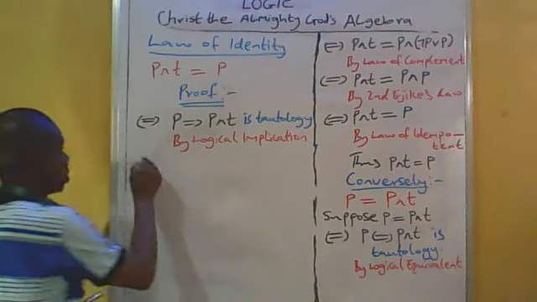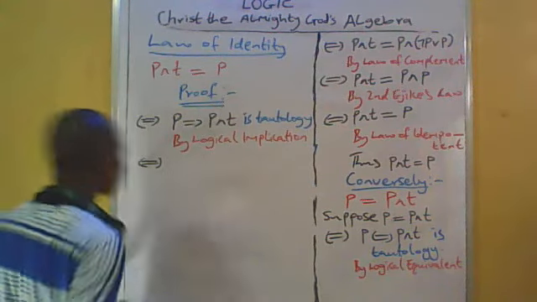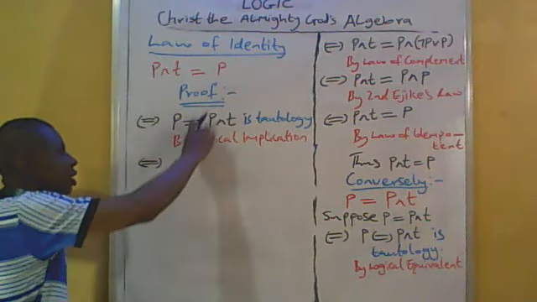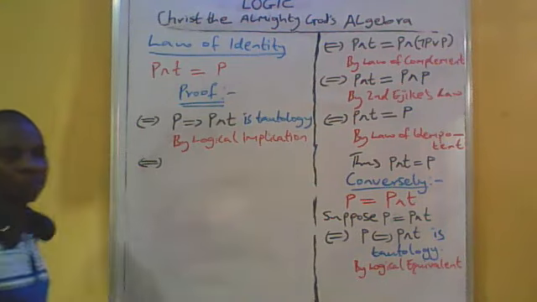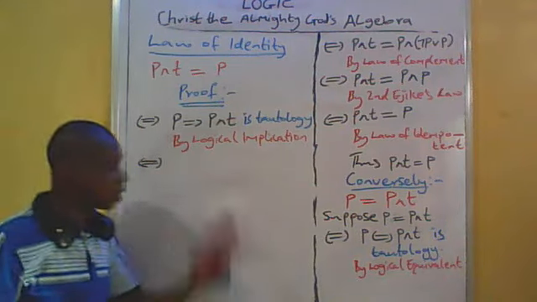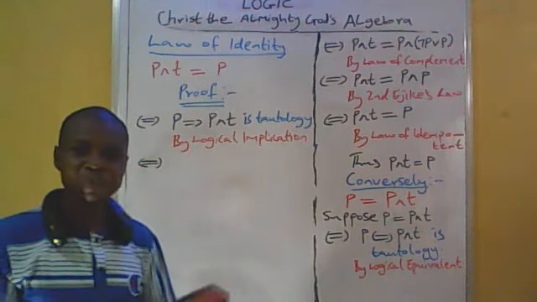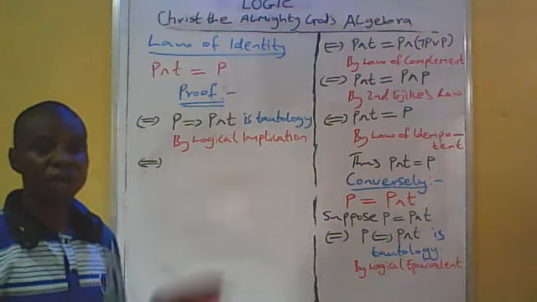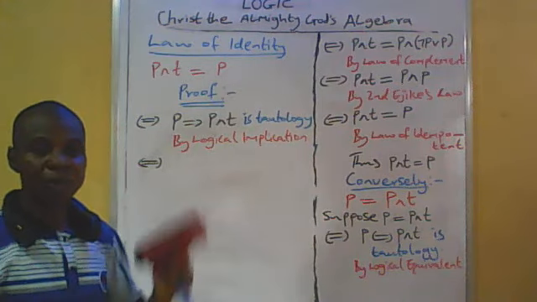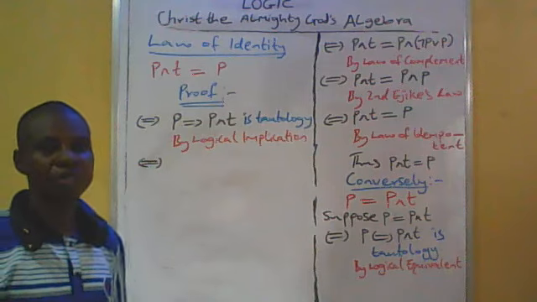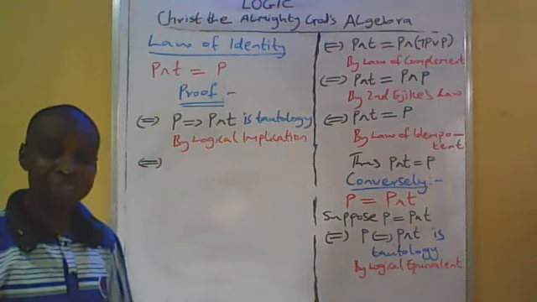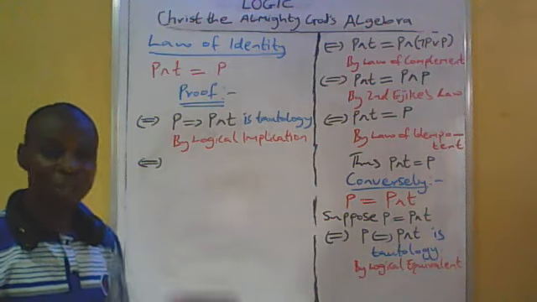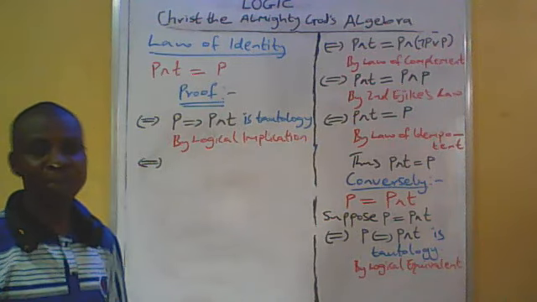So if and only if, since this statement is tautology, that means P implies P and T is tautology, we then deduce that it is certain that P exists. That means the antecedent exists. Because antecedent is proper implication of the consequent. You say that it is certain that P exists, and we then say that P is logical implication of P and T, I mean the consequent.